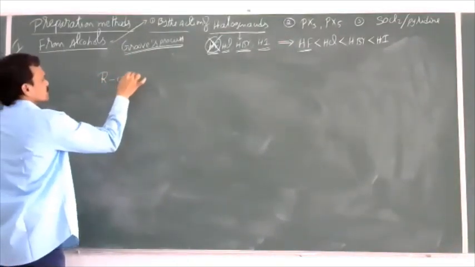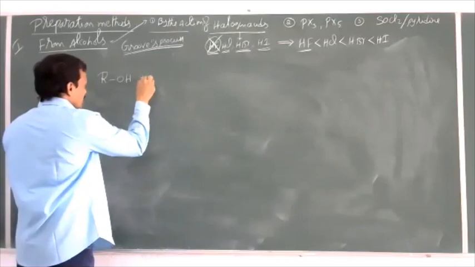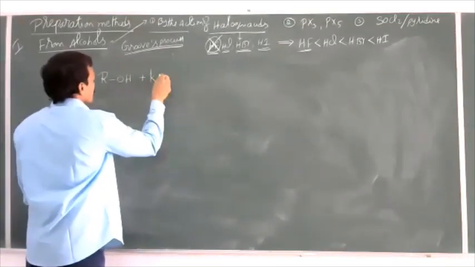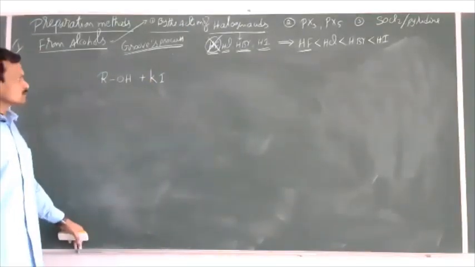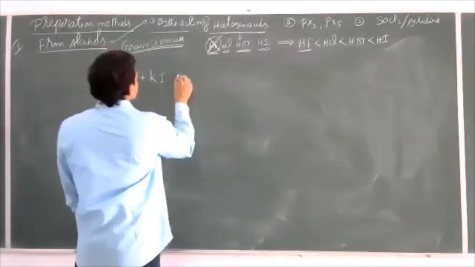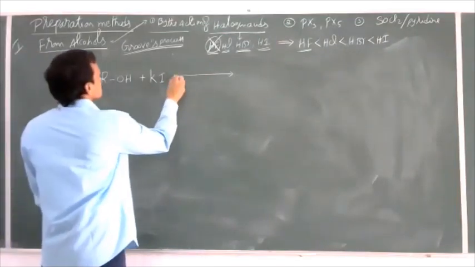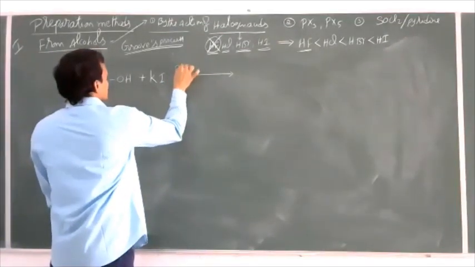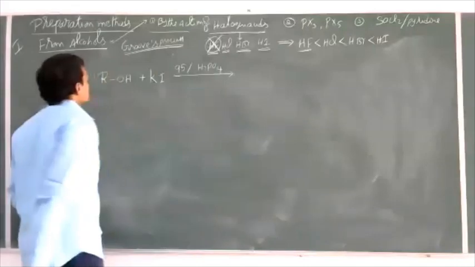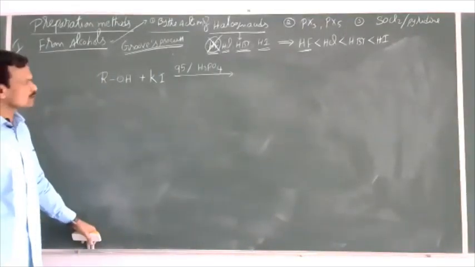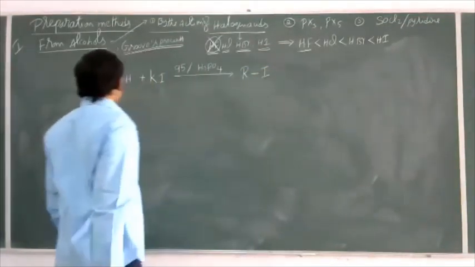ROH, primary alcohol, when allowed to react with KI, potassium iodide, in the presence of 95% H3PO4, then we can get iodoalkane.